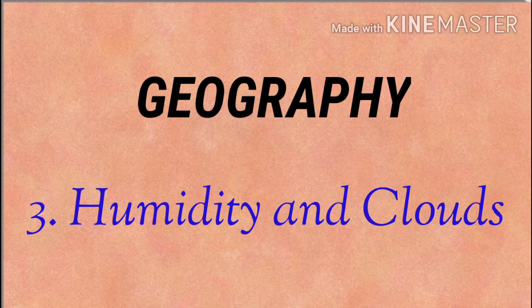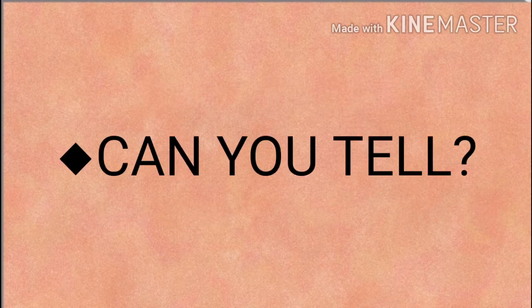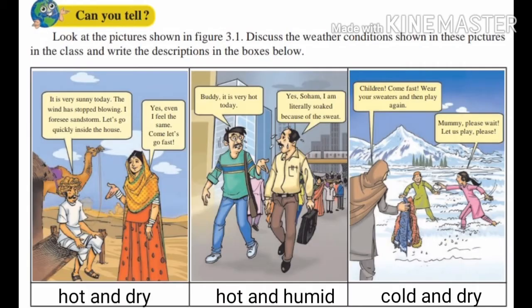Hello students, let's start the third lesson of geography, humidity and clouds. Look at the pictures shown in figure 3.1 on page number 16 and discuss the weather conditions shown in the pictures in the class, and write the descriptions in the boxes below. Students, look at these pictures and read the conversation carefully and write the weather conditions in the given boxes.